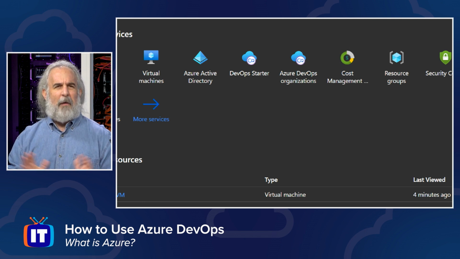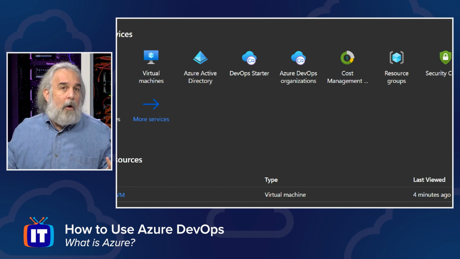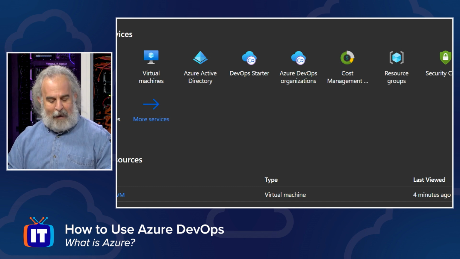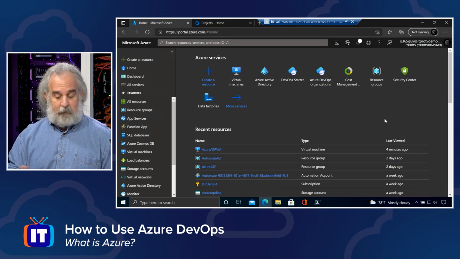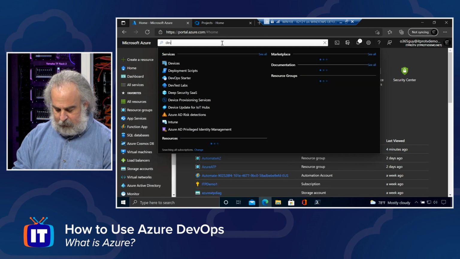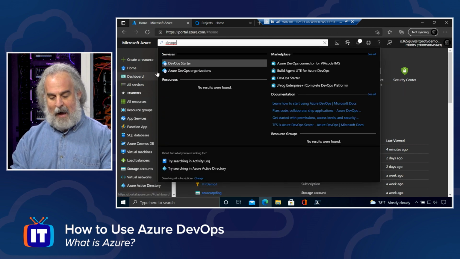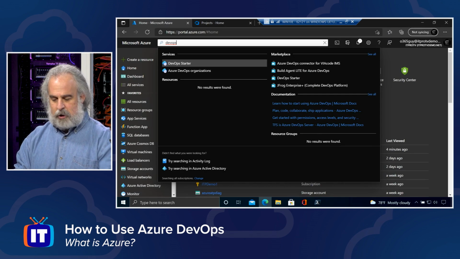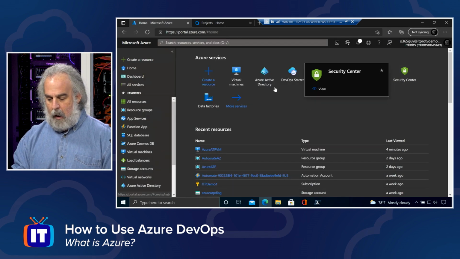We're not going to spend time on the Azure DevOps Organizations area for now. You can explore that on your own, or who knows, we may have another episode in the series about it at some point in the future. But for now, we're going to jump into the DevOps Starter area. All I did to find this was search for DevOps. When I do that, you'll see that both those options appear under services, and it's just a matter of choosing the appropriate one.